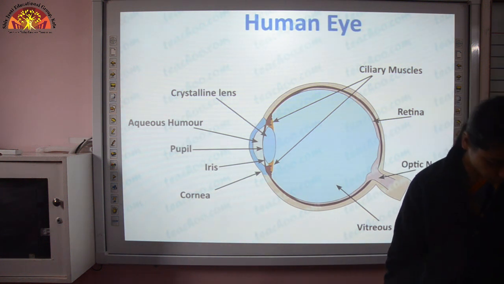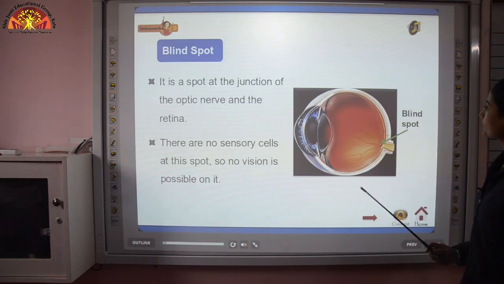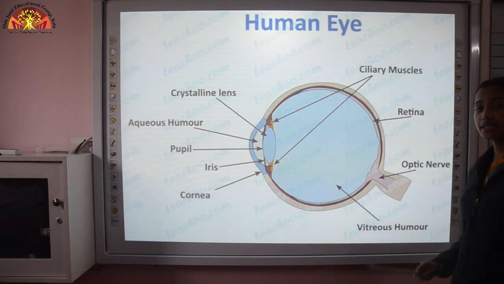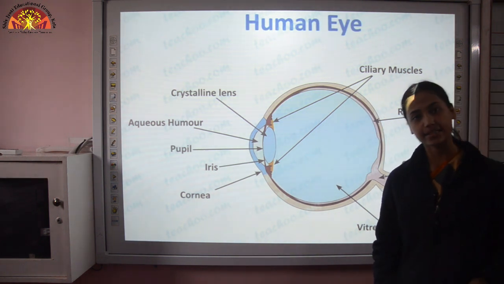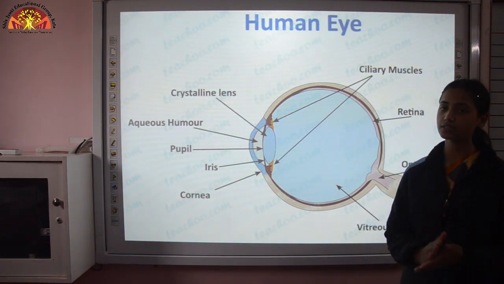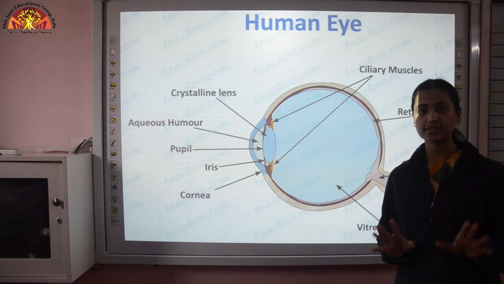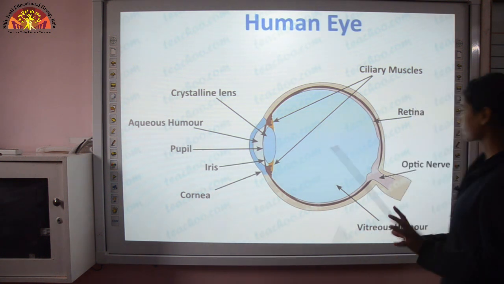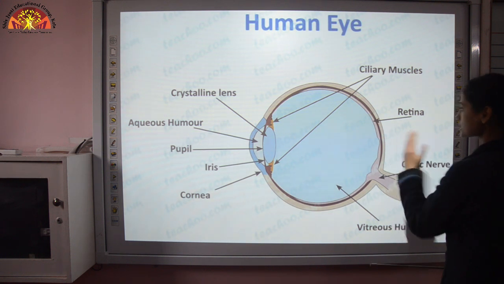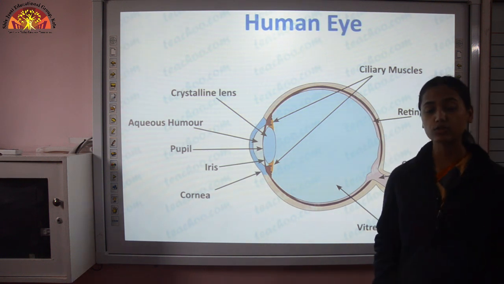Now there is one more, which is the yellow spot. On this retina, many light sensitive cells are present, and those cells consist of rods and cones. These are two light sensitive cells. At the center of the back of the eye, one spot is present which is known as the yellow spot.